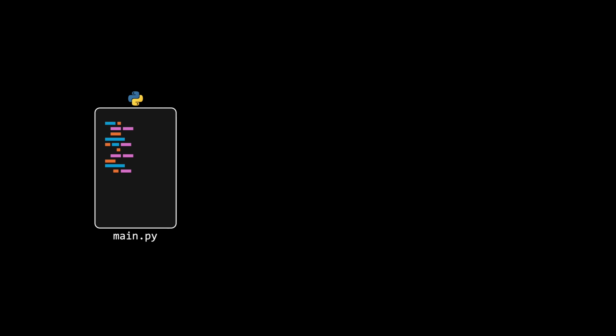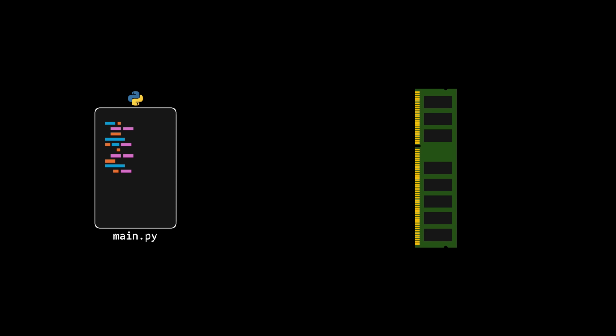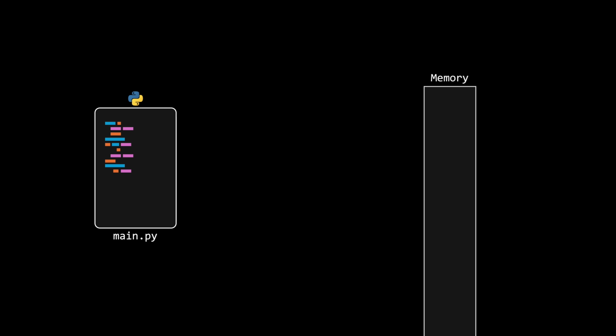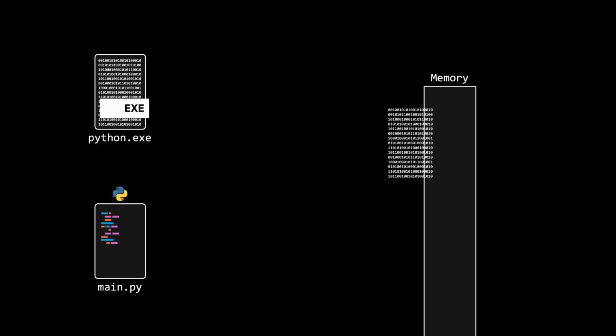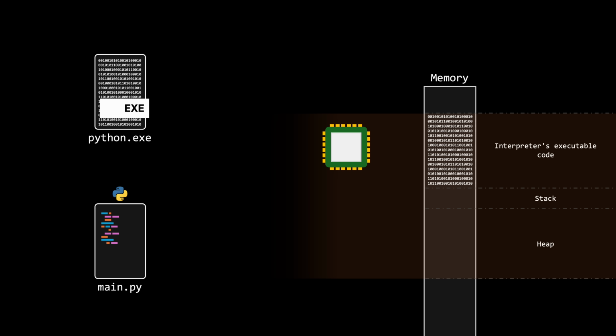As we've discussed in previous times, CPUs can't understand Python code directly. We can't just load Python code in memory and expect a CPU to start running it. To run a Python script, another program is needed, an interpreter. A program that reads the Python script and starts running it.